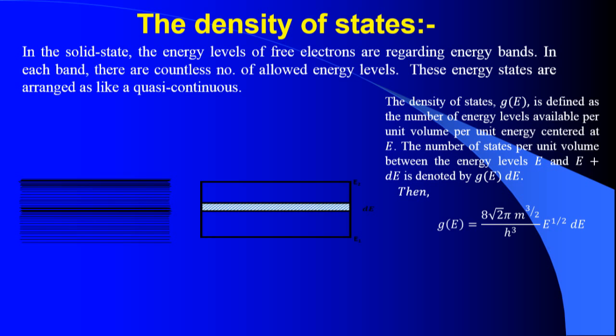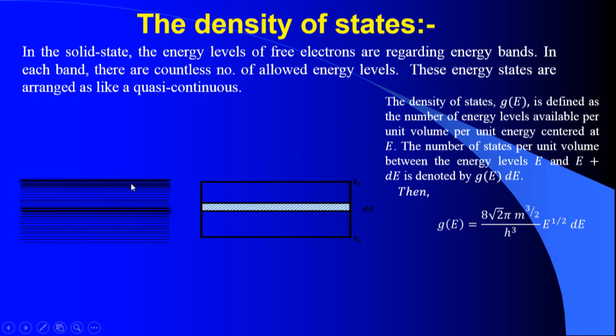In the case of solids, the energy levels of free electrons are regarded as energy bands, in contrast to the discrete energy levels of an isolated atom. In each energy band, there are a countless number of allowed energy levels.